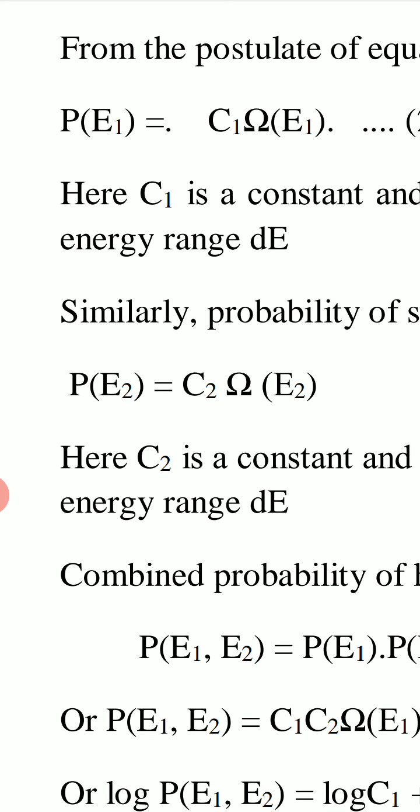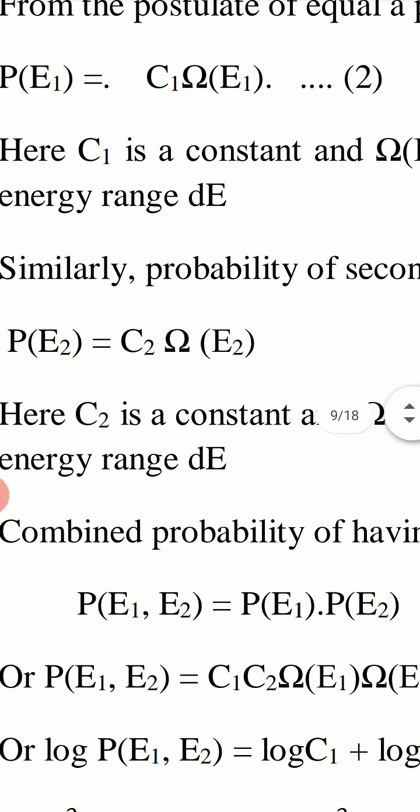So P(E1) is proportional to the number of microstates, P(E1) equal to a constant C1 times omega(E1).